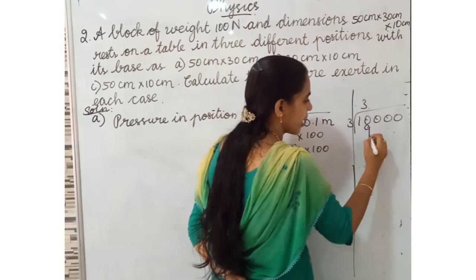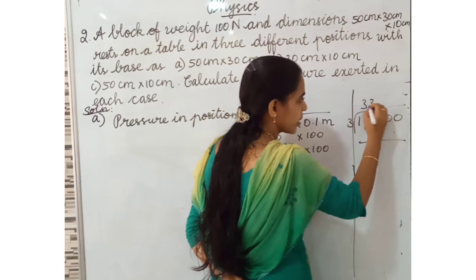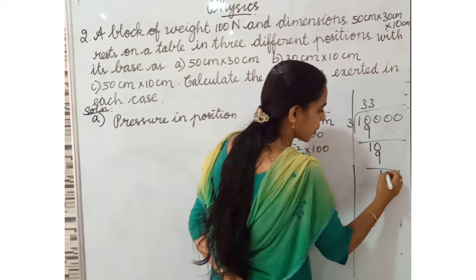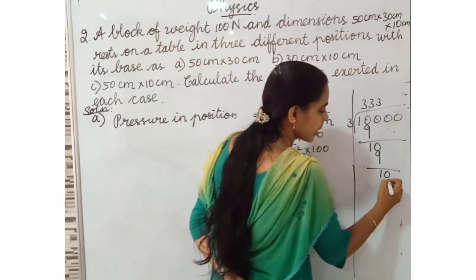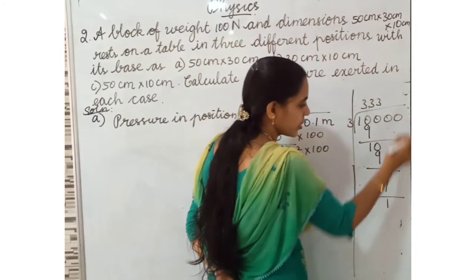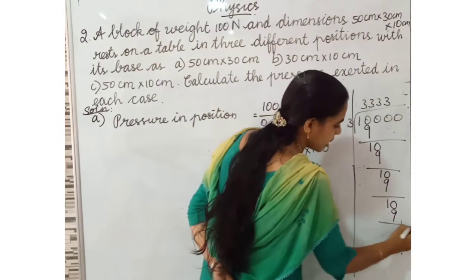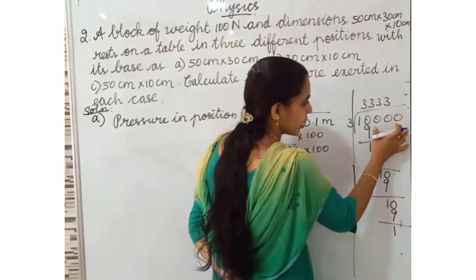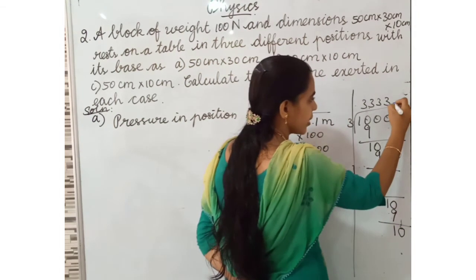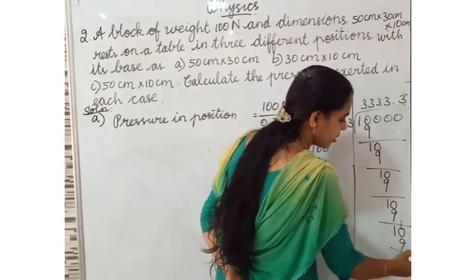3 3s are 9. Subtract this number 1. Again 0, 10. 3 3s are 9. Again subtract this number 1. Again this 0. 3 3s are 9. Did you understand? Again subtract this number, this 0 will come down. Again 3 3s are 9. Again subtract this number 1. Here no zeros, so we have to put one 0 here, then here decimal. Again 3 3s are 9, etc.